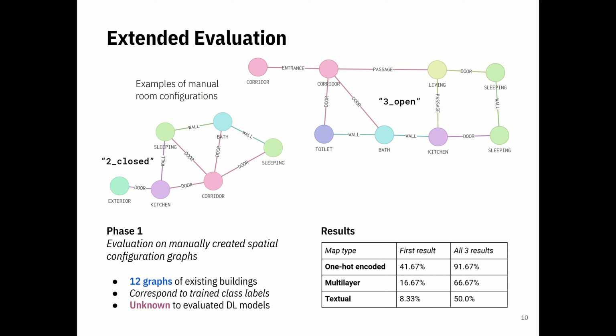So in the first phase, we used 12 manually created spatial configuration graphs based on existing buildings and fed them directly into the deep learning models in order to record the prediction quality. The results revealed once again that the one-hot encoded map has the best results of all. When we consider the first three results, and search for the correct label within these three results, the one-hot encoded map has the highest rate of almost 92%.